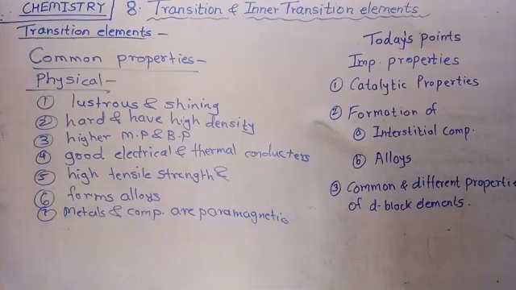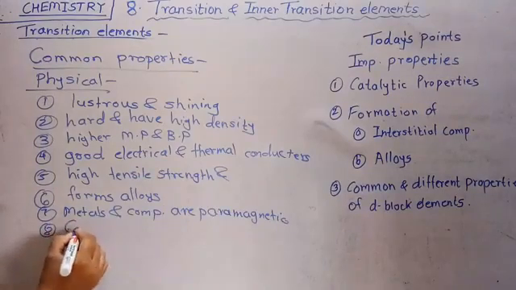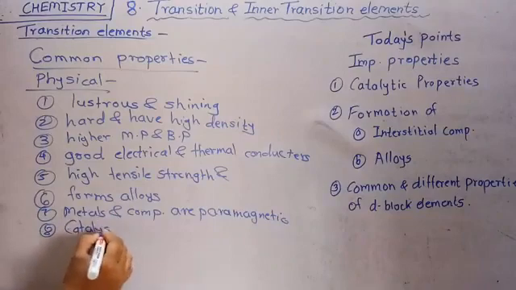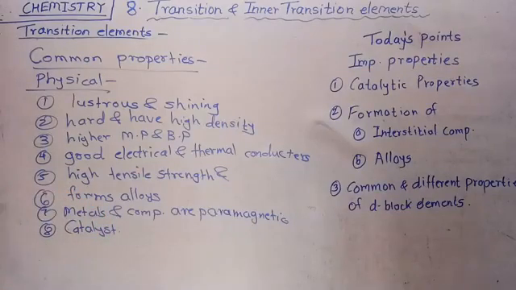So they are paramagnetic in nature. And the last one, most of them and their compounds act as catalysts. These are some common physical properties of d block elements.